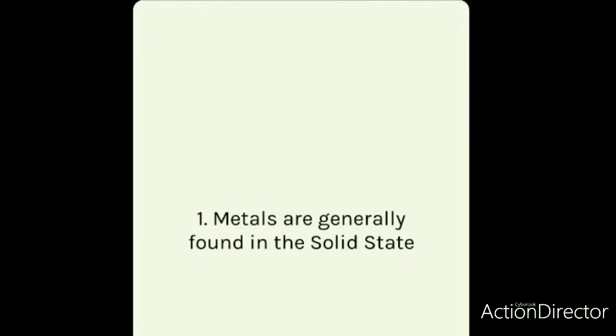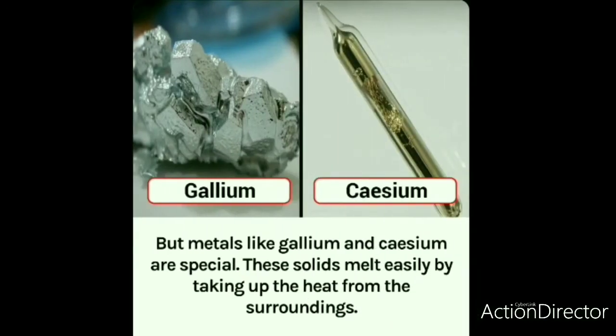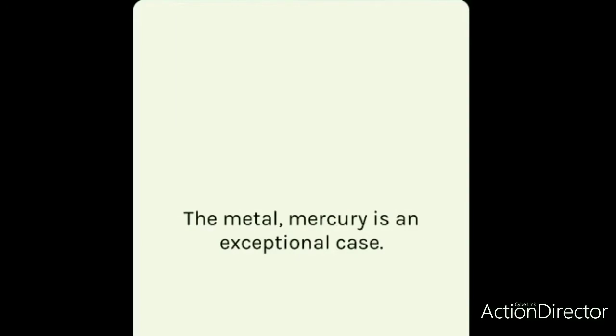Metals are generally found in the solid state, like copper, silver, iron, gold, all of them. But metals like gallium and cesium are special. These solids melt easily by taking up the heat from the surrounding. That means they are very fragile metals. The metal mercury is an exceptional case.